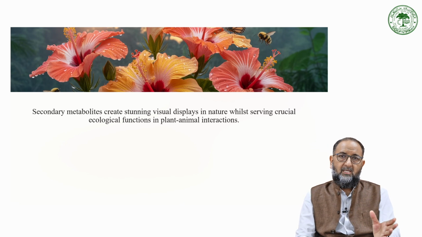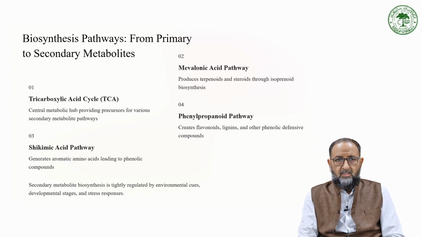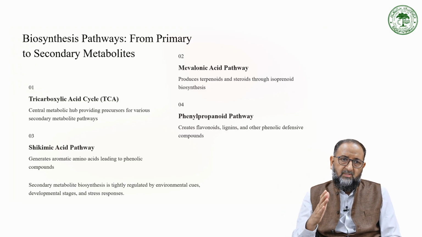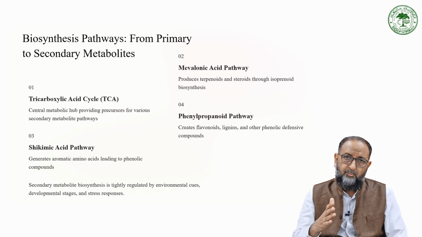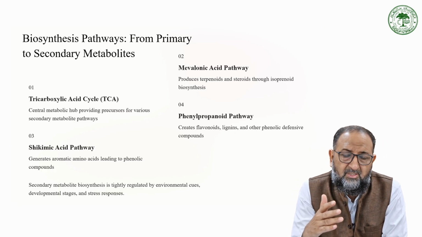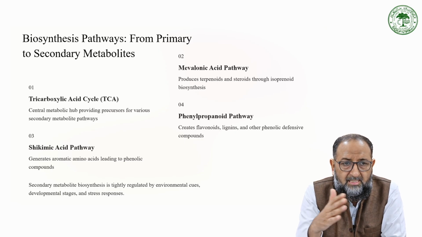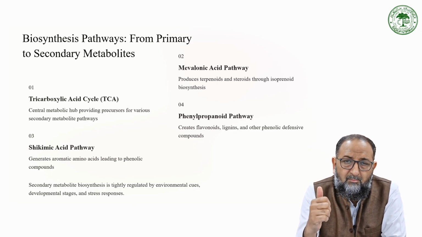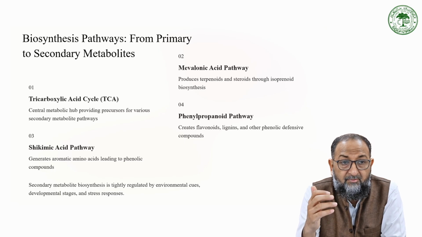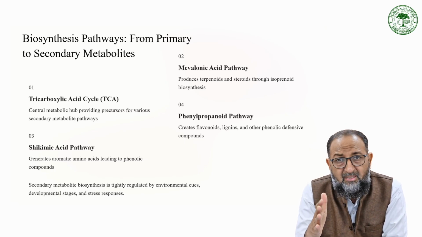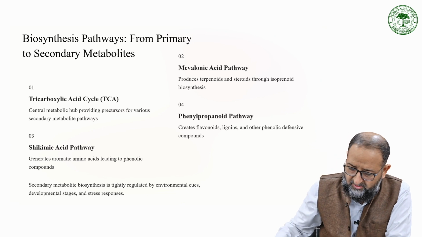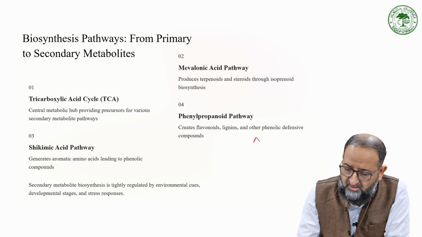Now, we have biosynthetic pathways from primary to secondary pathways. We have the TCA cycle. These pathways are involved in primary metabolism, producing primary metabolites, as well as connecting with the secondary metabolites. All metabolic processes are interconnected. The TCA cycle is a central metabolic hub that provides the precursors for the various secondary metabolites. For example, in one primary metabolite reaction, and I am just making this arbitrary, A converts to B through enzyme 1, and B converts to C through enzyme 2.